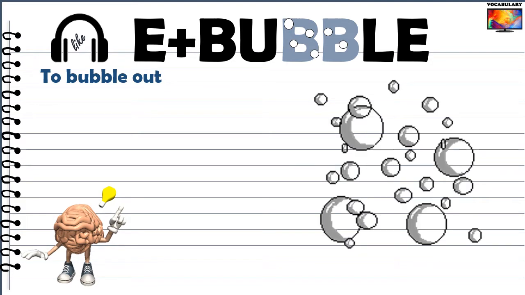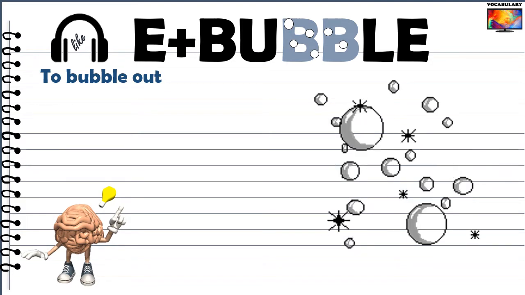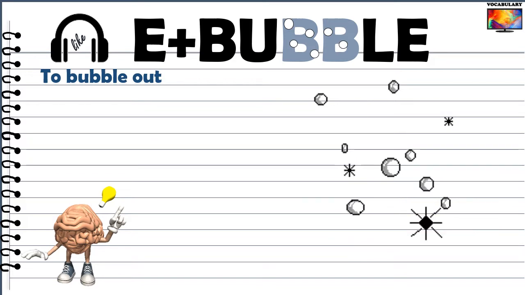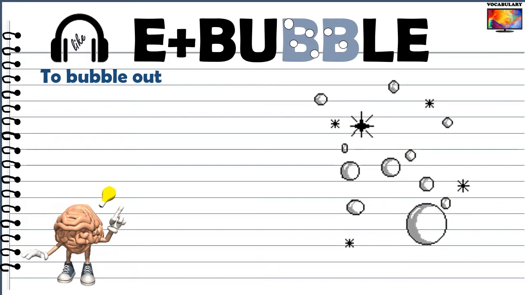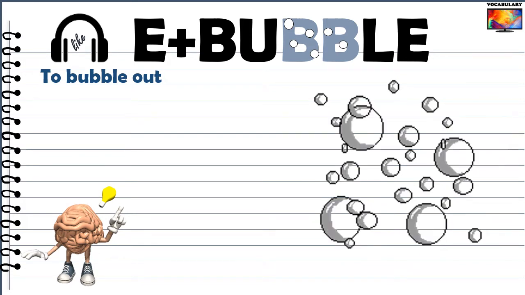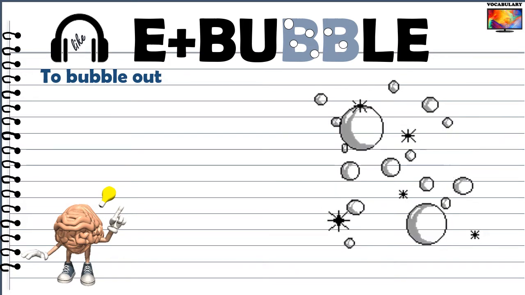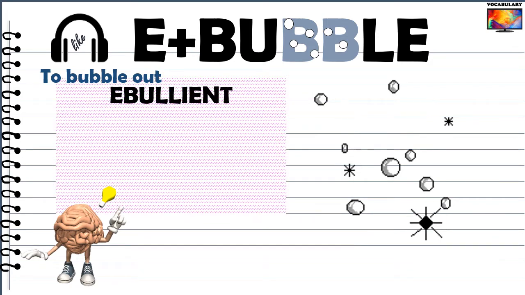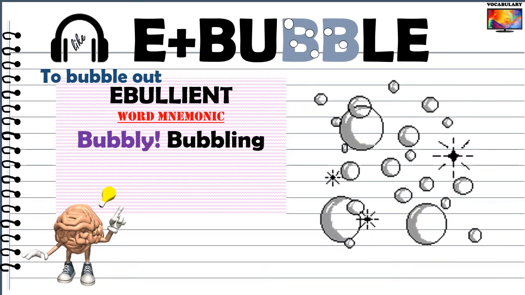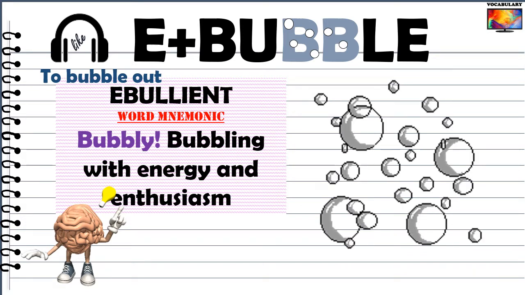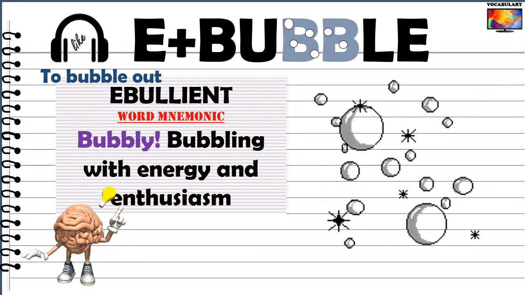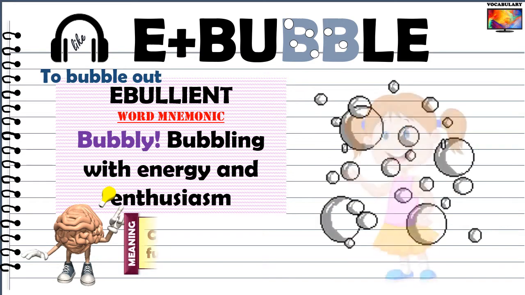If you look up the origins of this word, in its earliest known uses in English about 5 centuries ago, ebullient was used in the sense of boiling or bubbling that might have described a pot simmering on the stove. In today's English, the word's meaning has broadened to describe someone who is bubbling with energy and enthusiasm. So ebullient means cheerful and full of energy.